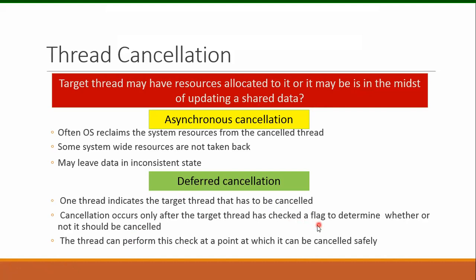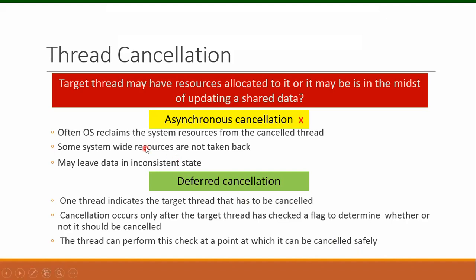It will see when it is safe to terminate the target thread, and when it feels that it has completed the operation, then it will change the value of this flag. It will set the value of this flag. And when the value has been set for this flag, then this thread can be cancelled safely because now it has completed the update operation and its cancellation will not leave the data in inconsistent state. And likewise, all the resources that have been allocated to this thread will be reclaimed back without any conflict.